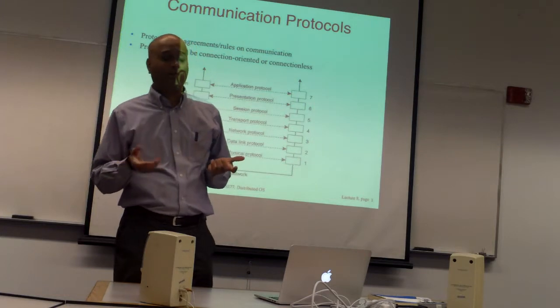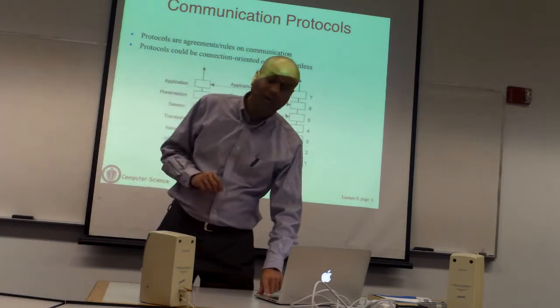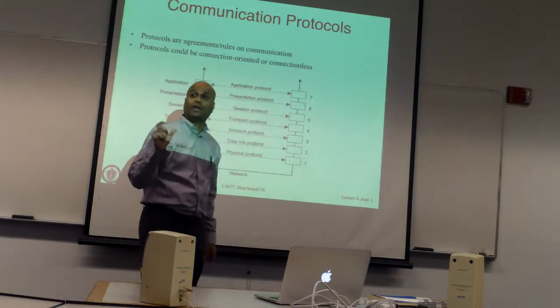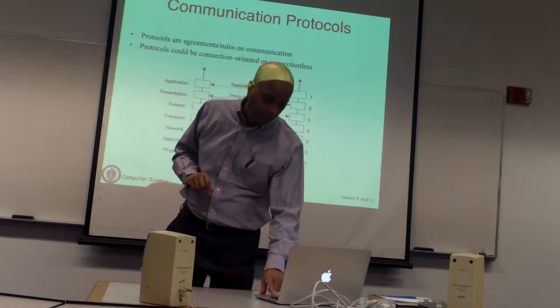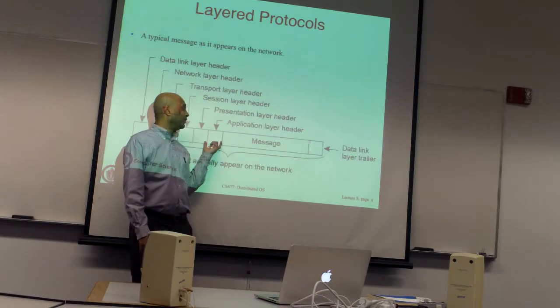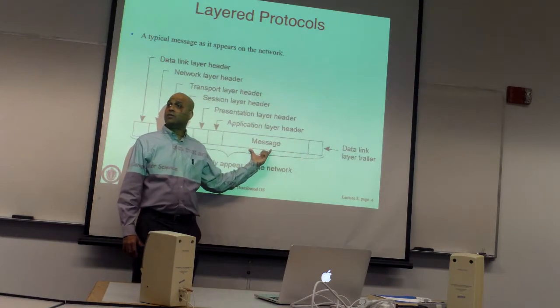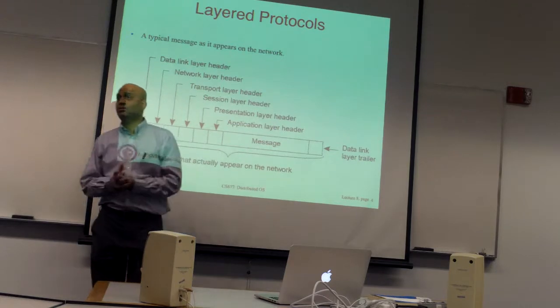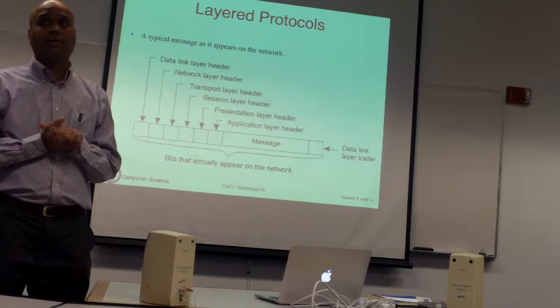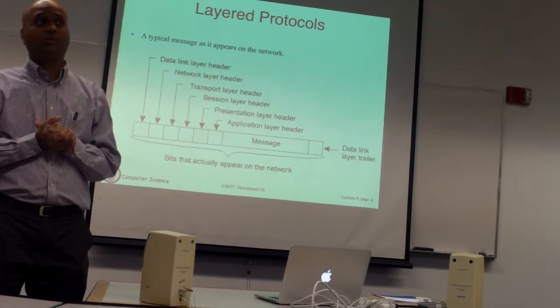Okay? You can do error checks and whether there are acknowledgements to be sent and so on. So then each of these layers is going to strip the header and send it to the next layer up. So when the packet eventually arrives at the application, it will just have its application level header and the message. And then you just look at that and process it. And that's how typically a protocol stack would process a packet. Any questions here?